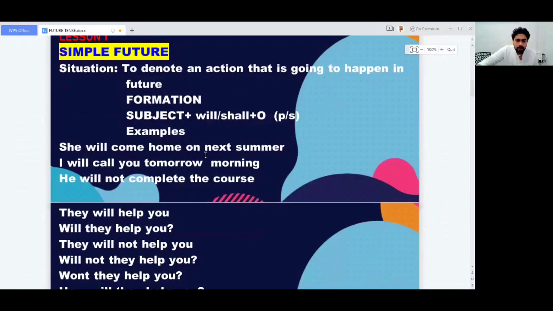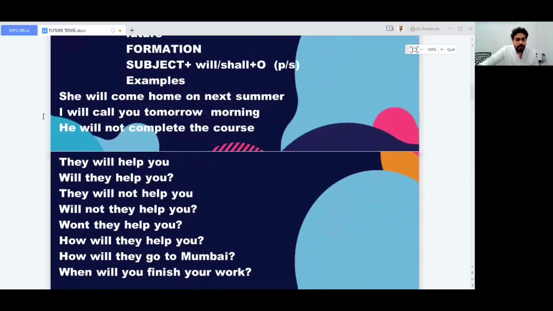She will come home next summer. So you see that the summer hasn't started yet, and she will come home next summer, or she will come home next year, next month. I will call you tomorrow morning. He will not complete the course. So these actions, you see that they will only happen in a future time, right? So it's very simple, subject plus will or shall plus object. That's it. Sorry, will or shall plus V1, okay?